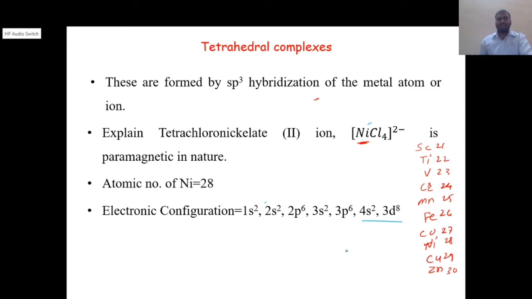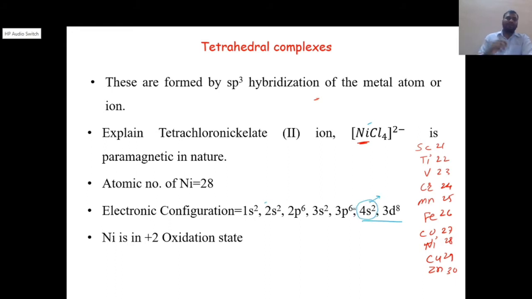Here, while forming tetrachloronickelate, the oxidation state of nickel is +2. So it loses 2 electrons, which means it loses the outermost 4s2 electrons.